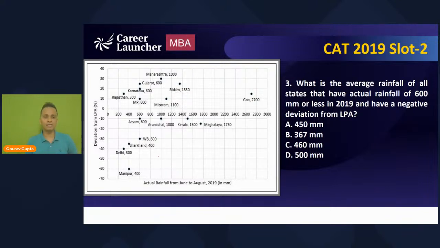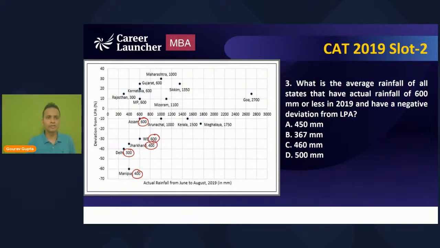Okay, so let's mark these states. Rainfall less than 600: it is 400 for Manipur with negative deviation, 300 for Delhi, negative deviation, 400 for Jharkhand having negative, West Bengal 600, I want 600 mm or less. Okay, and Assam 600 or less. So these are the 5 states which have rainfall 600 mm or less with negative deviations. Let me cross check if I have any other state left.